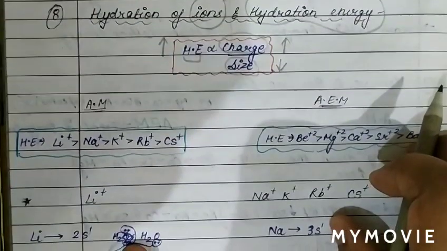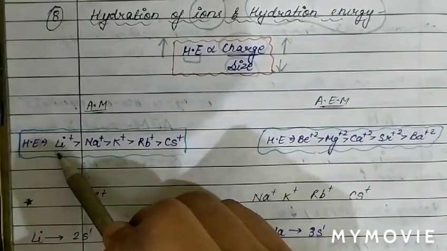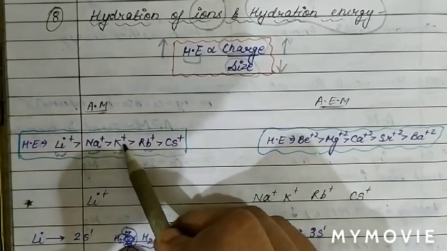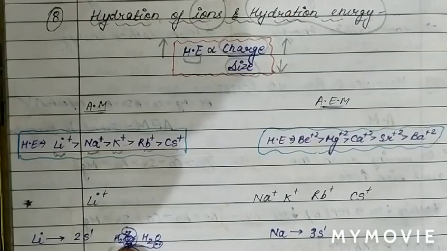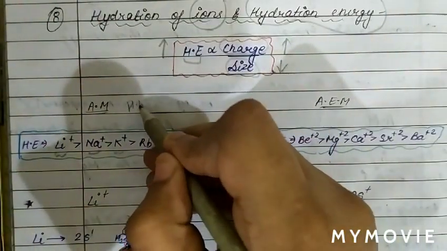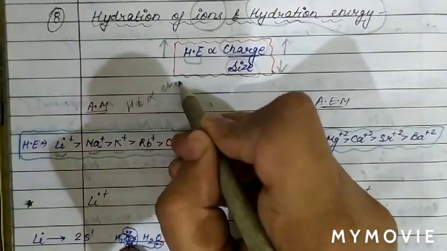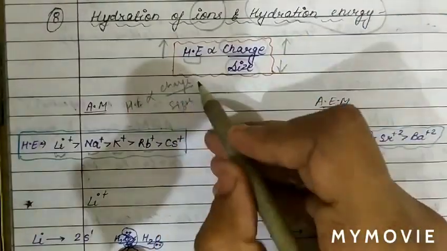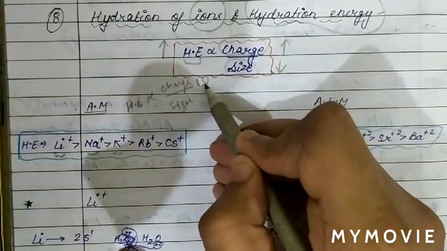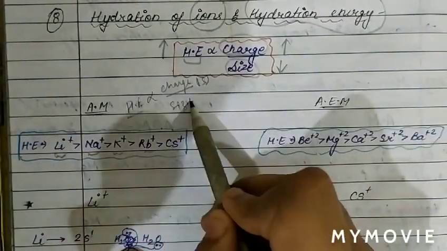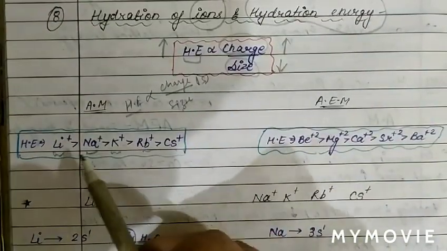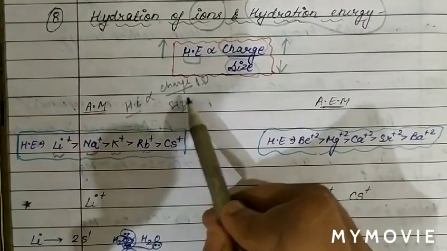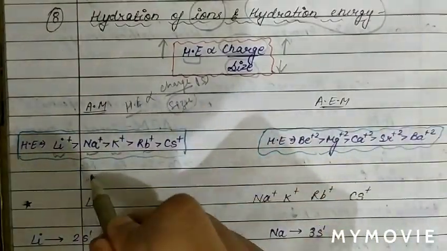So when we compare the hydration energy of alkali metal ions, lithium plus, sodium plus, potassium plus, rubidium plus, and cesium plus, as we can see, hydration energy is proportional to charge and inversely proportional to size. When the charge is the same, hydration energy is compared by size. As the charge on all the metal ions is +1, we have to look for size, and we know the size order.